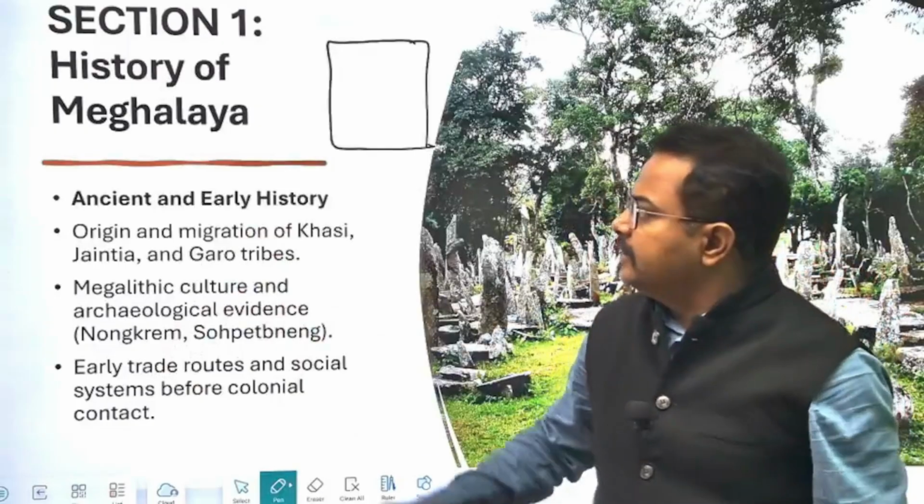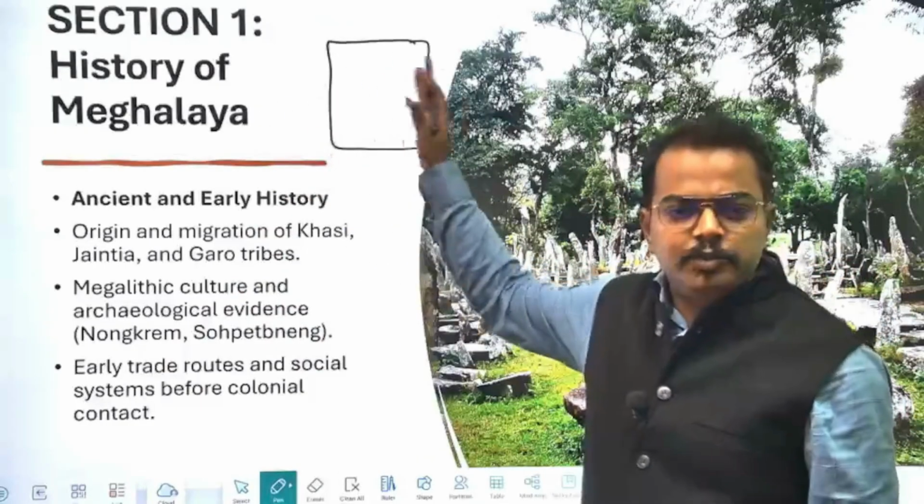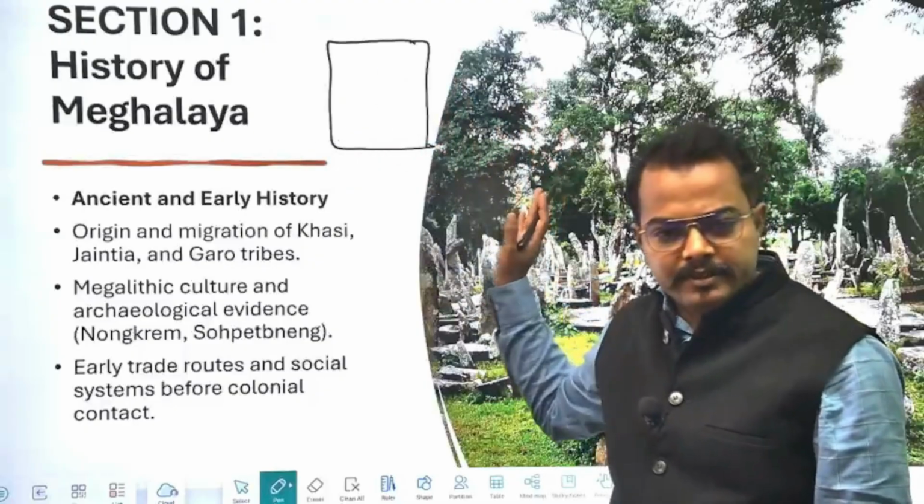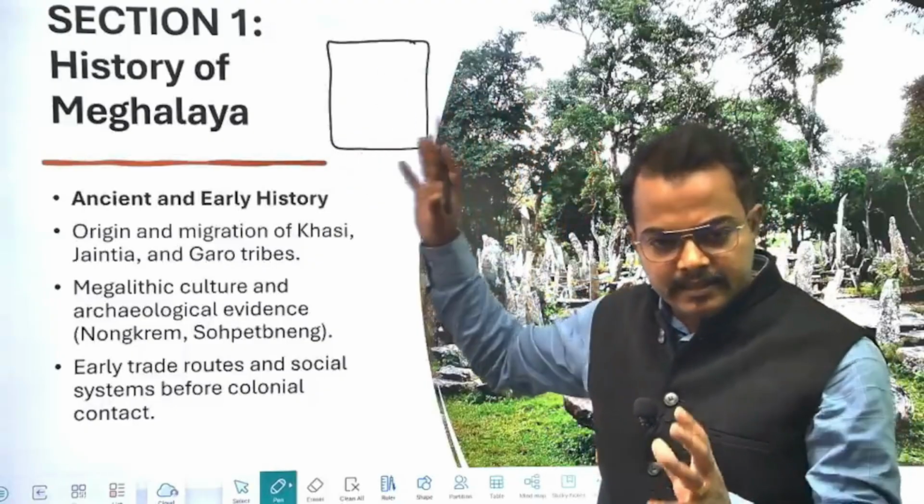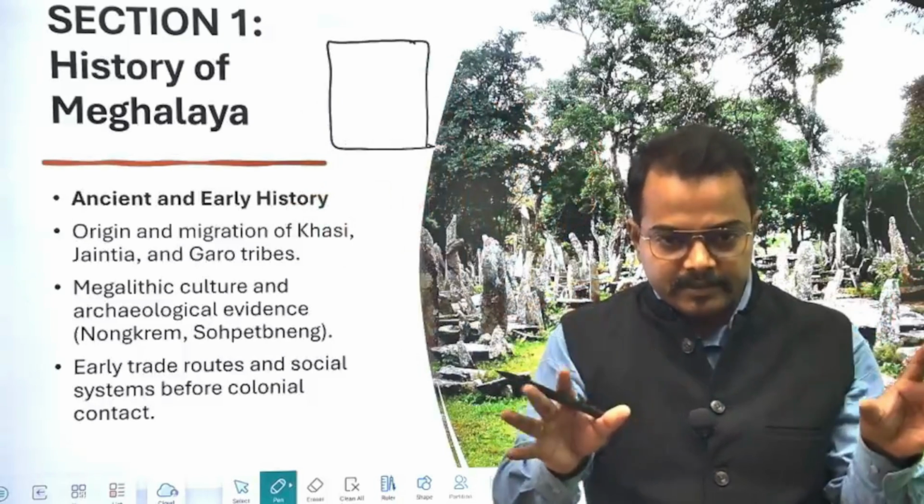Section 1 is history. Section 2 will be polity. Section 3 will be geography. Section 4 will be culture. Like this, you have to divide your copy into sections.